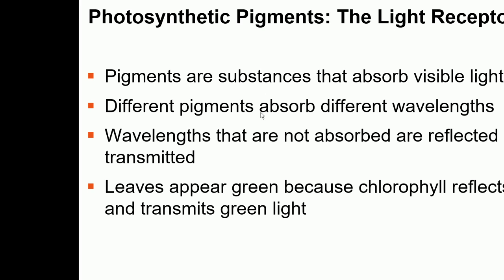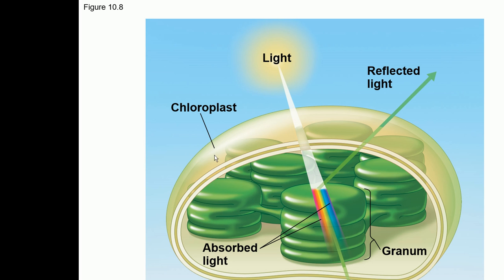The plants look green because the chlorophyll reflects and transmits the green light. You can see here the visible part of the electromagnetic spectrum of the sun's light, which is being taken by the pigments in the thylakoid membranes.